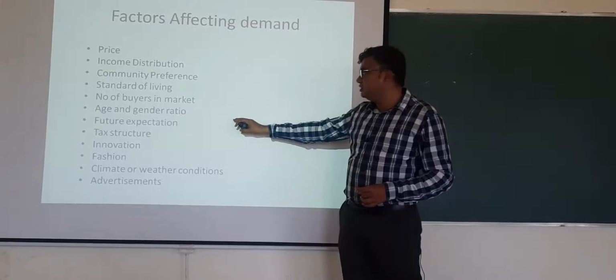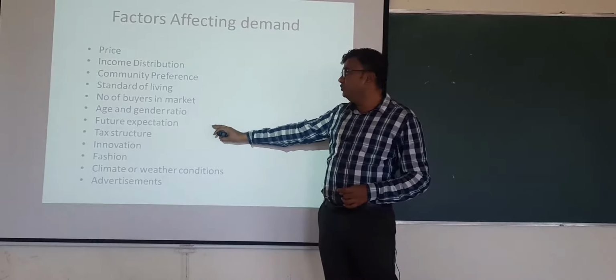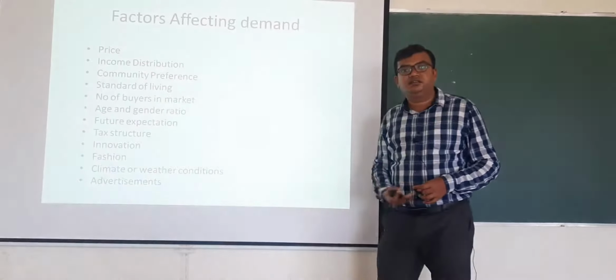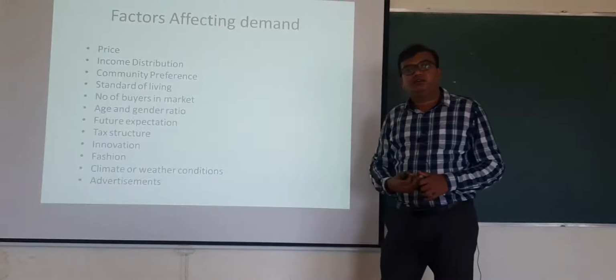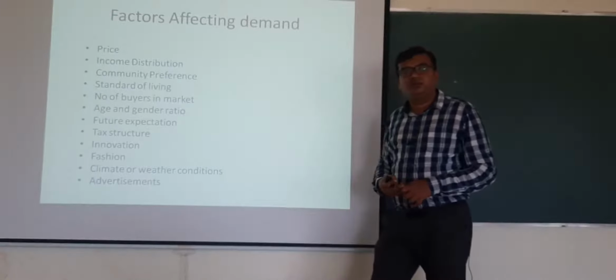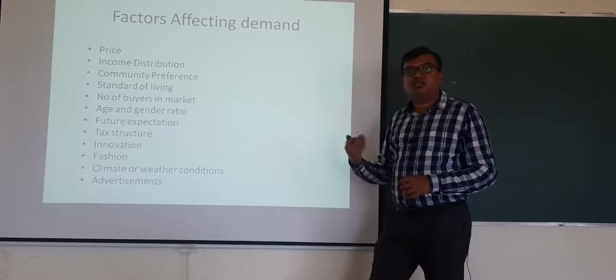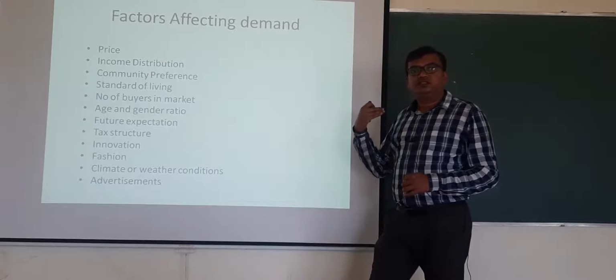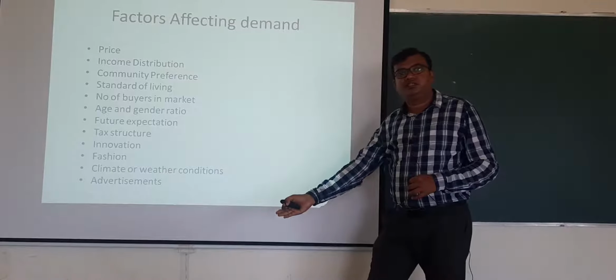Now take future expectation, for example. Imagine the month of October, when Deepavali is there. In the month of August or September, sales of cars or other high value products will be less, because people want to purchase more during the Deepavali season itself.